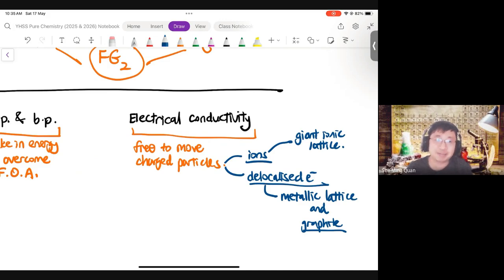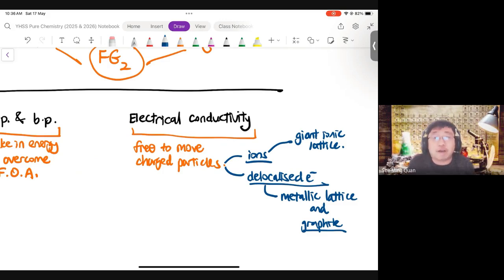Now, instead of just memorizing set explanations, you will need to apply. Because like I said, I may not test you something familiar. In fact, we will not usually give you something that's directly out of the textbook. So you will need to realize that there are some of these concepts. Now, you notice I've written delocalized electrons as well as free to move. They are not the same thing. So you will need to write both.